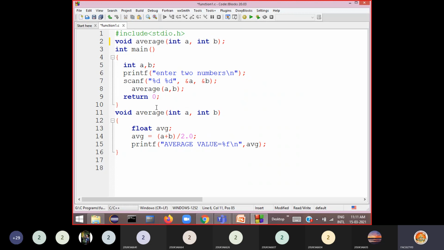In C language, we said that anything you are going to use, you must declare first. You defined a function here and you are going to use the function here, so that function declaration must be available to the compiler. That's why before main, you write void average within the parenthesis int a comma int b, then end this with a semicolon because this is a declaration. Or we can also call it a prototype. This is called a function prototype.